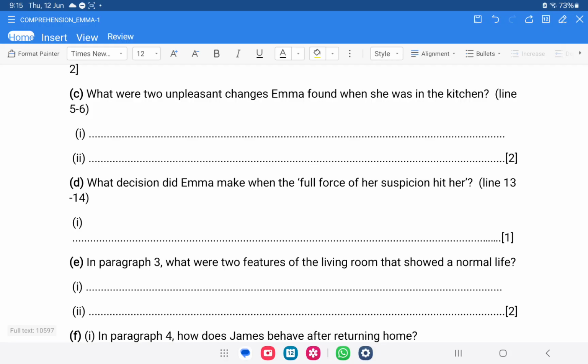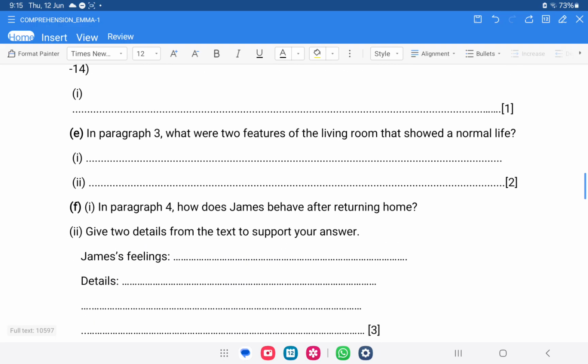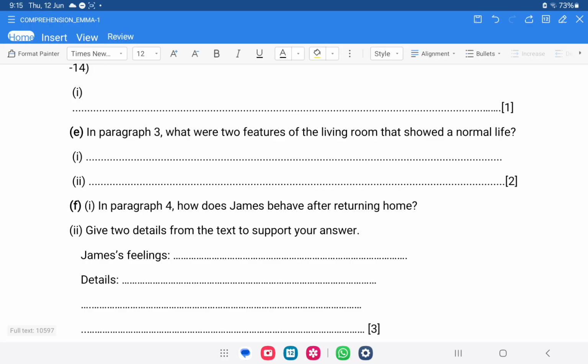D is, what decision did Emma make when the full force of suspicion hit her? This question also starts with the word what, so you can get back to the text and find out the answer. This is your own choice here. You are going to write that in your own words, or you simply copy the answer from the text. Now part E. In paragraph 3, what were 2 features of the living room that showed a normal life? Because that question starts with the word what, and it has 2 features in it, you can just copy the answer from the text.